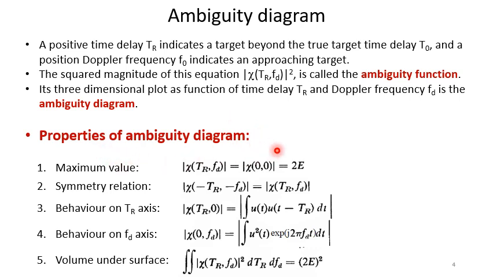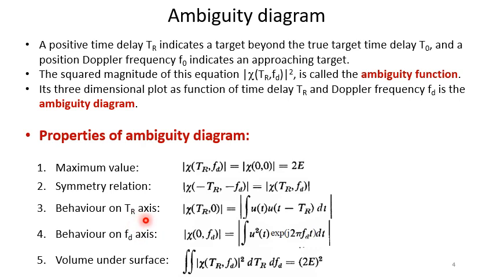Now we will consider the properties of the ambiguity diagram. The maximum value of this ambiguity diagram is 2E. So at the zero point, meaning t_R equal to 0 and f_d equal to 0, the magnitude |chi(0,0)| equals 2E. It is symmetric, so the symmetry relation is |chi(-t_R, -f_d)| = |chi(t_R, f_d)|. Now the behavior on the t_R axis, because the ambiguity diagram has two axes, one is t_R and the other is f_d.